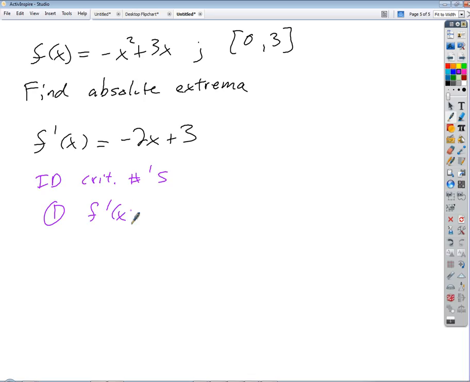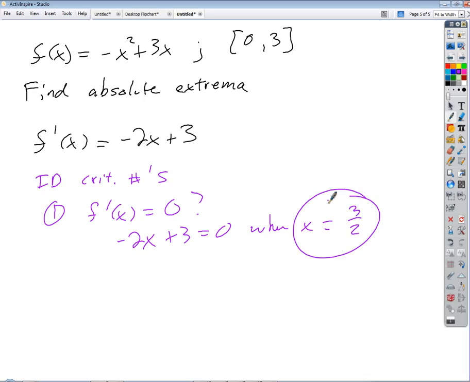F prime of x equals 0. And the answer to that one is? We could set this equal to 0 and get an answer, couldn't we? If I set the derivative equal to 0, negative 2x plus 3 equals 0 when x equals 3 halves, right? So there's one critical number.